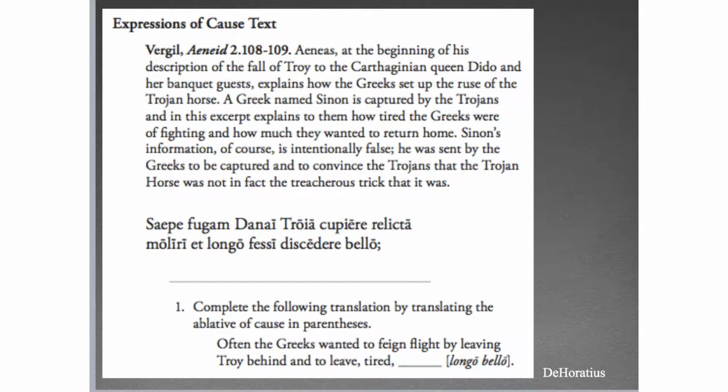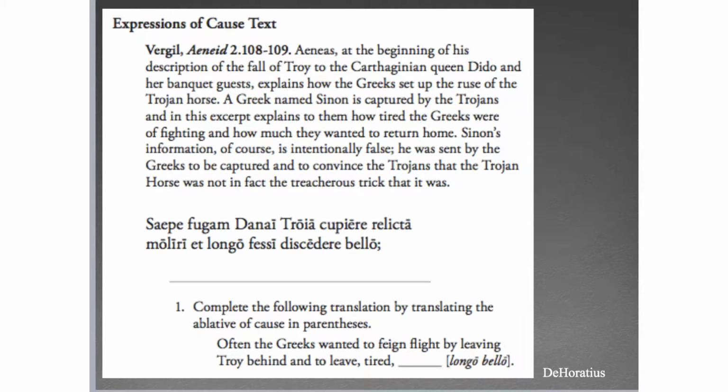All right, so here's an expressions of cause text. We're just going to finish off this translation. This is from Virgil's Aeneid, which, as we've talked about, is the quintessential Roman epic poem, overseen and helped out by the Emperor Augustus. In many ways, it was Virgil the poet's attempt to codify Rome's empire and imperialistic nature. Aeneas, the Trojan hero, eventually goes on to establish the people who would found Rome. He doesn't found Rome directly himself. Aeneas recounts the fall of Troy as part of the Aeneid, and this is from that.